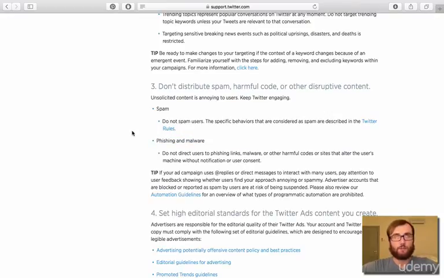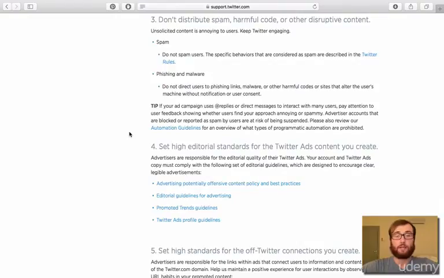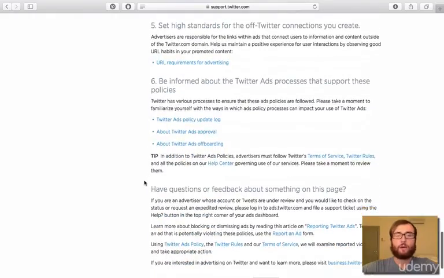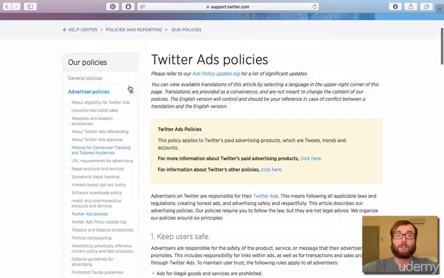As you can tell, Twitter has a lot of don'ts and a lot of guidelines, but this helps to ensure that their advertising network is of quality and is something that is honest and full of integrity. They also ask that you set high editorial standards for the ads you create. So things should have proper grammar, things should have clear and legible ads. Anything that doesn't fit that might be denied. There are a couple more guidelines here, basically just talking about setting high standards for your ads and making sure that you are following all the policies that they ask. If you can follow these simple rules, your Twitter ads will be very successful when you use Canva to create a Twitter ad.